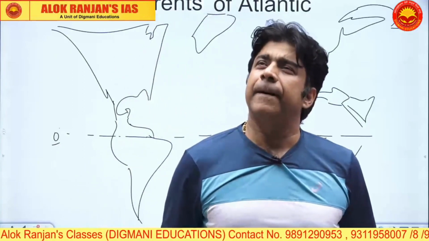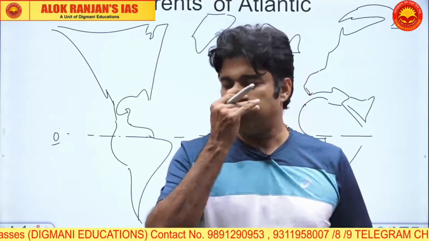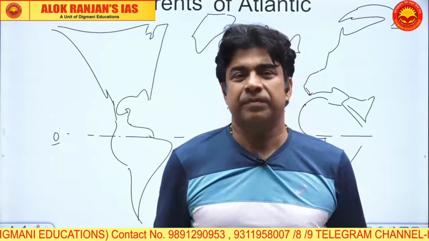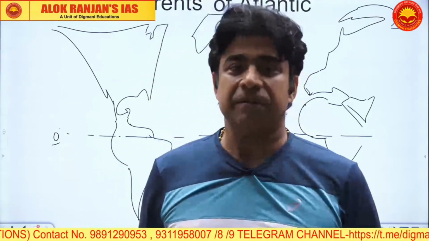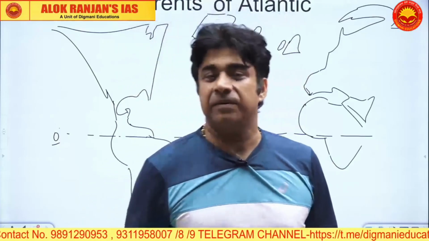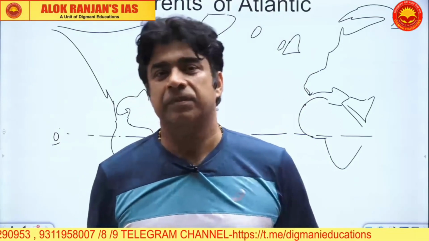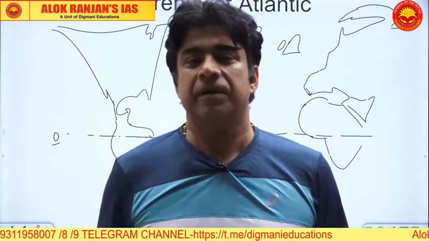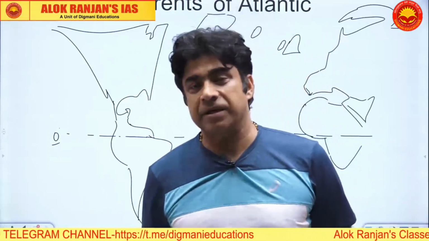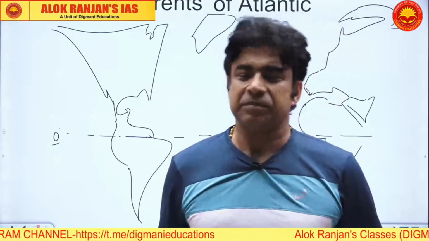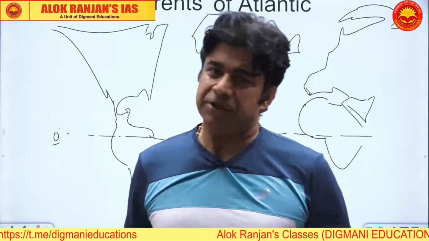Question is, provide a reasoned account of the spatial pattern of ocean currents in the Atlantic Ocean. And our second question will be,